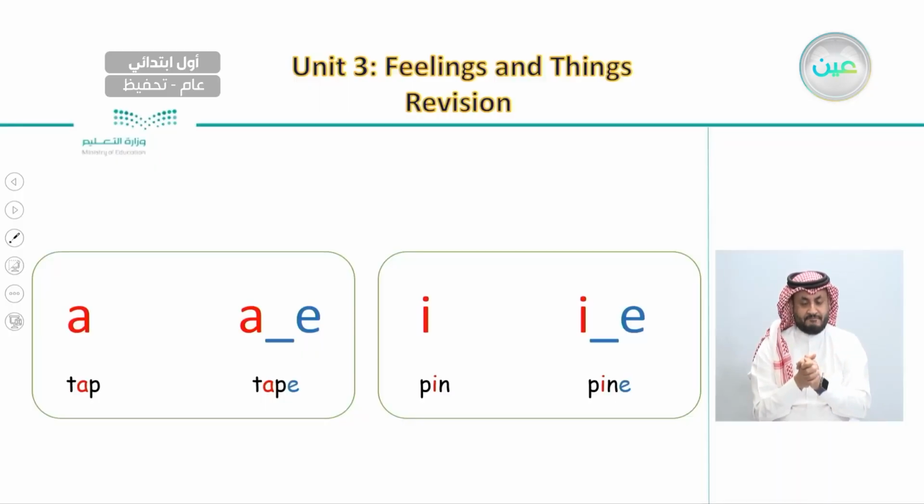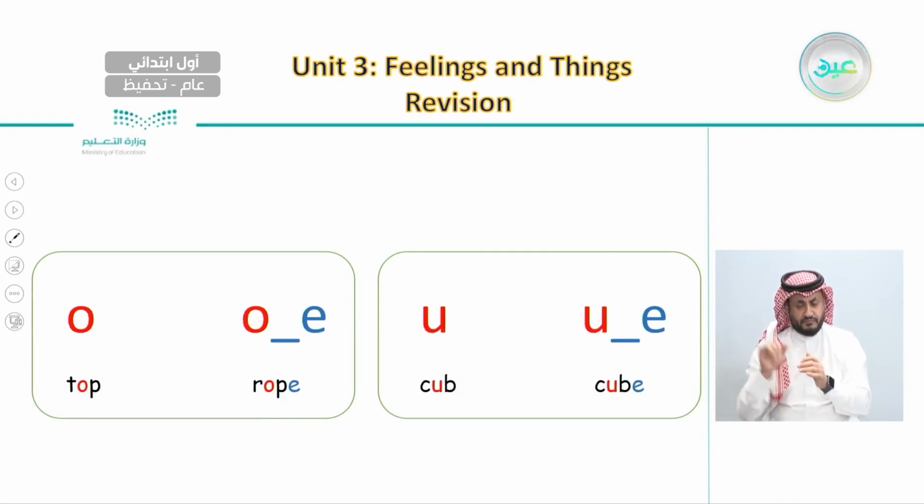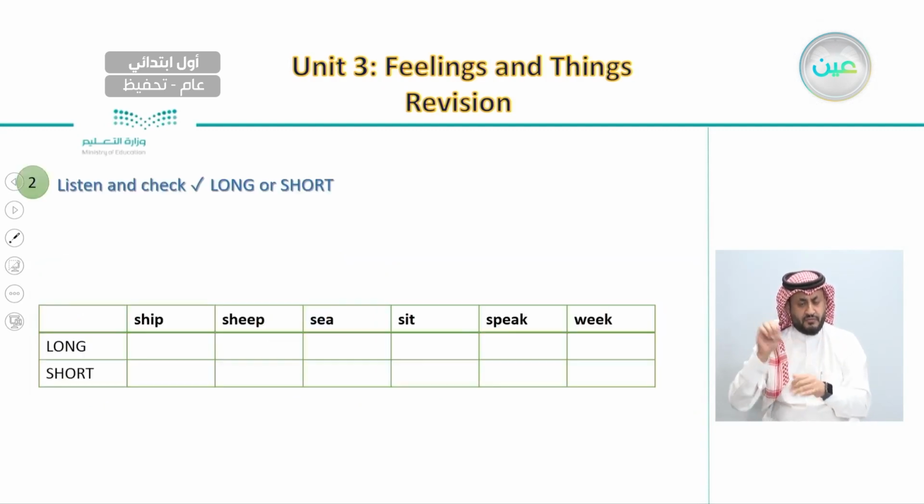For example, tab, tape, pin, pine. And the same goes with O. So here, for example, we have tub, robe, cub, cube. So usually we tend to pronounce it a bit longer.